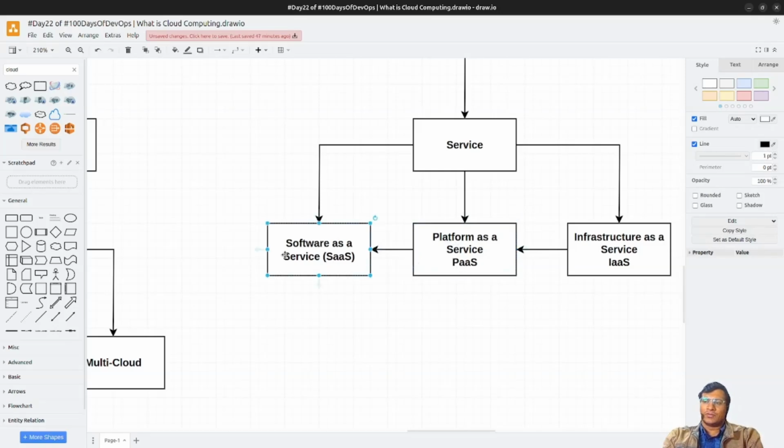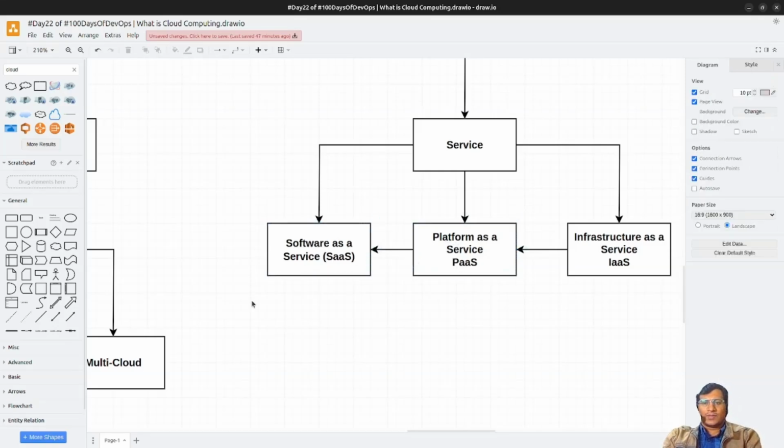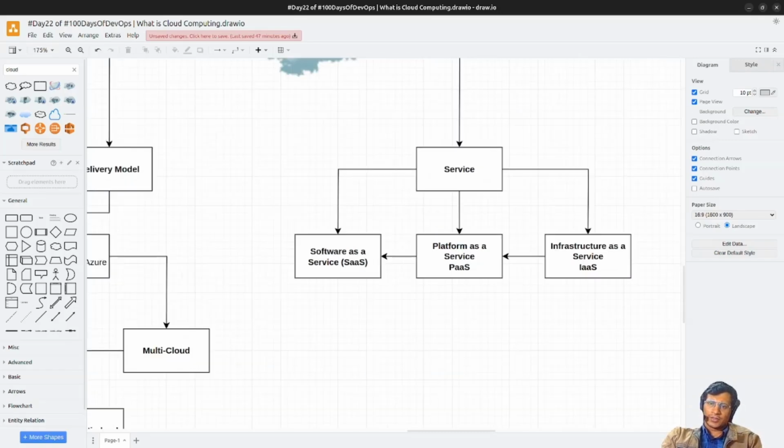So what you can do is directly use some kind of application, some software as a service. For software as a service, we have already mentioned Gmail. You don't have to code anything in Gmail, you just have to use it. So that is software as a service, which is running on the internet. So these are some of the important parts.